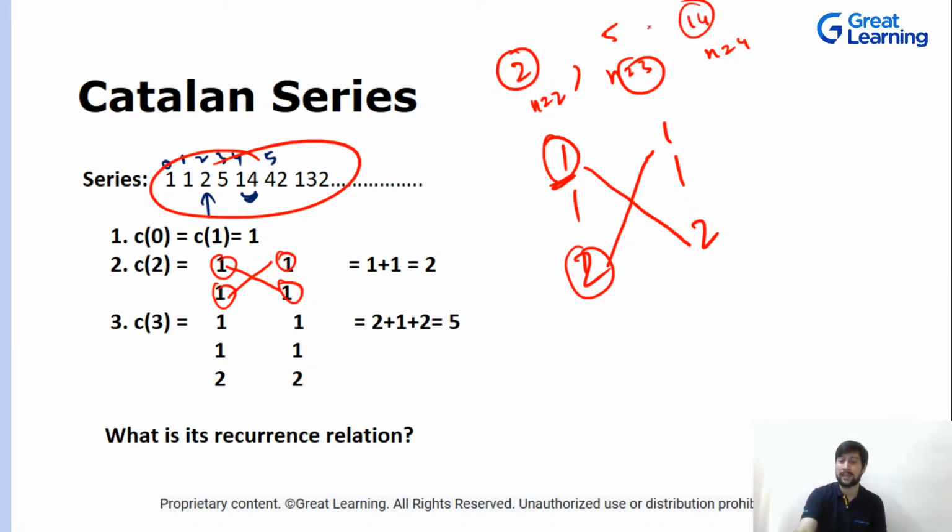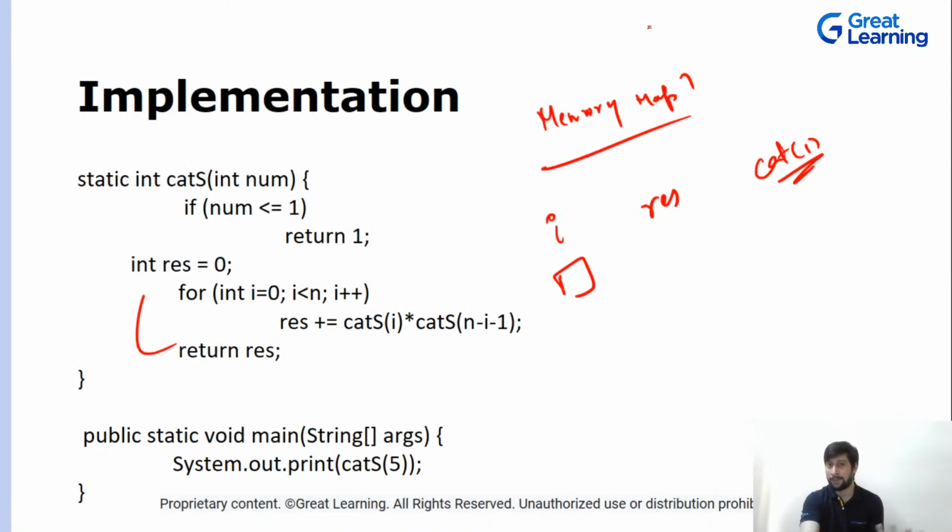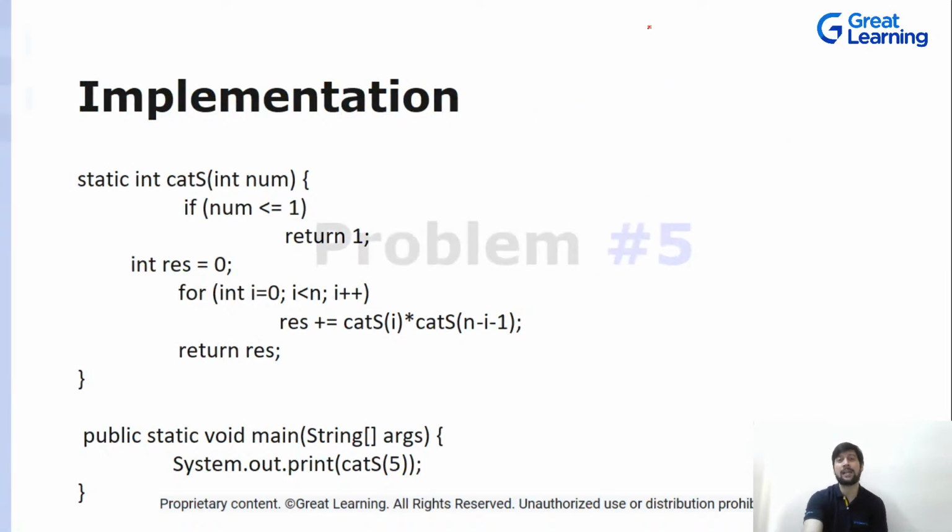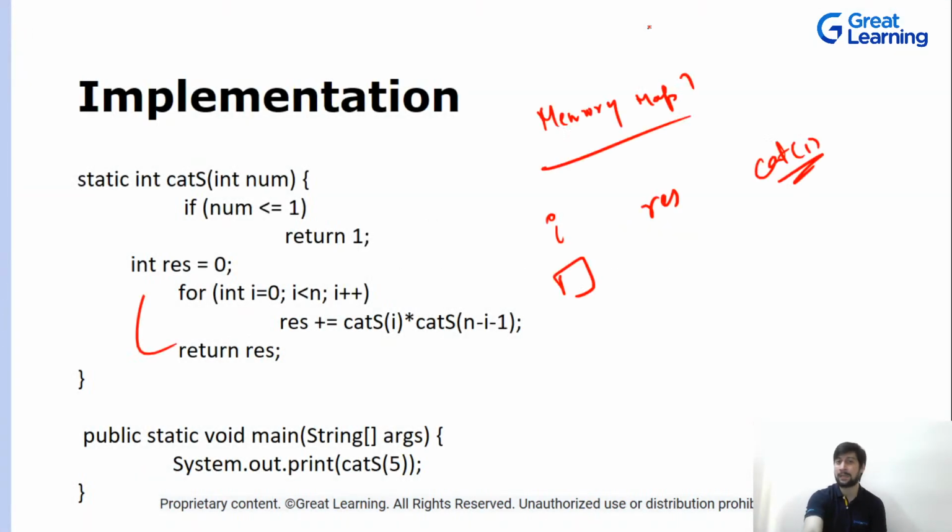Now this was asked in Walmart or something, I don't remember exactly, but it was following this simple Catalan series. 6, 7 and 5 is not possible. No, Mahadev, this is not possible.